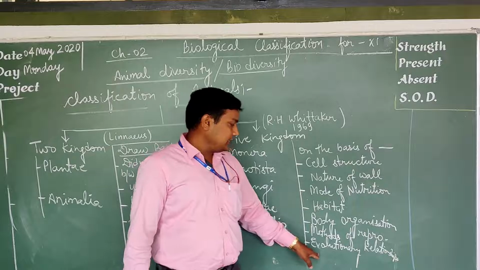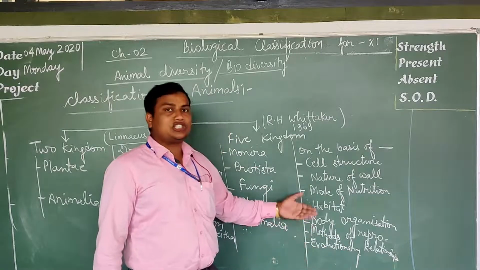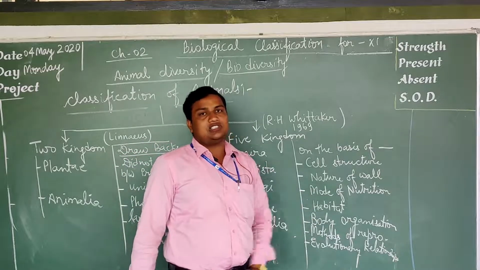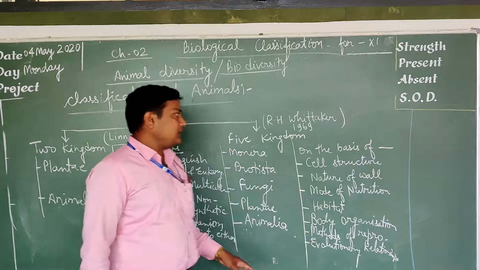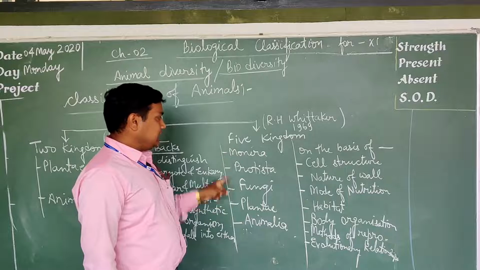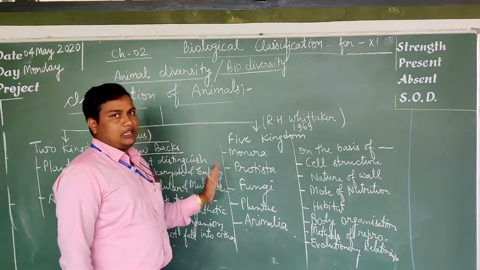It gives a clear idea to know the 2-3 generations of the organism. On the basis of these, they classified the entire organism world into 5 kingdoms: Monera, Protista, Fungi, Plantae, and Animalia.